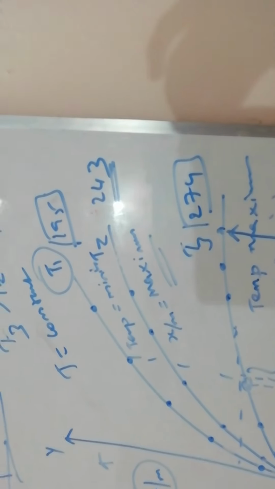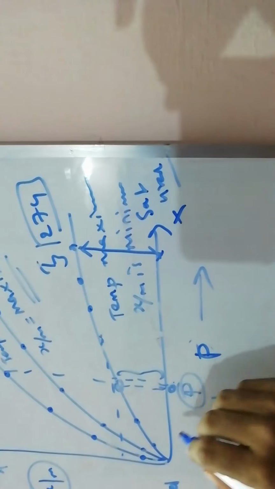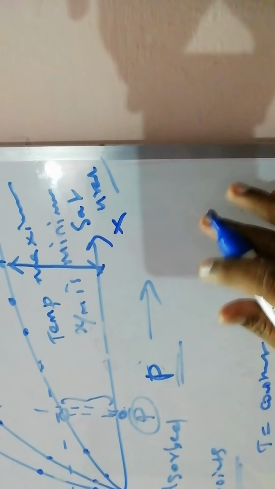Temperature is constant for all these experiments, but we increase the pressure. Pressure is the variable.